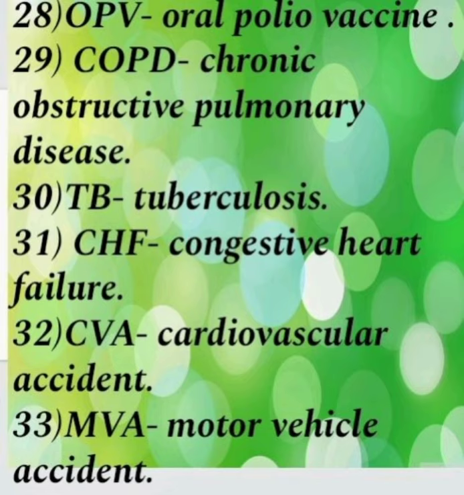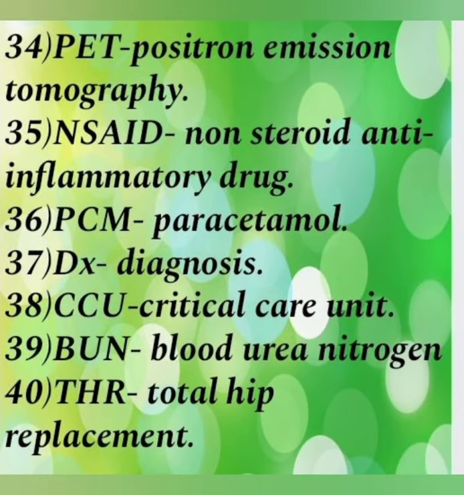Next is MVA, which stands for motor vehicle accident. These include the accidents which happen during vehicle riding, and it can also be called RTA, that is road traffic accidents. Next is PET, which stands for positron emission tomography. It is a method which helps to reveal how your tissues and organs are functioning. It also helps to detect the early signs of cancer, any heart disease or any brain disorder.